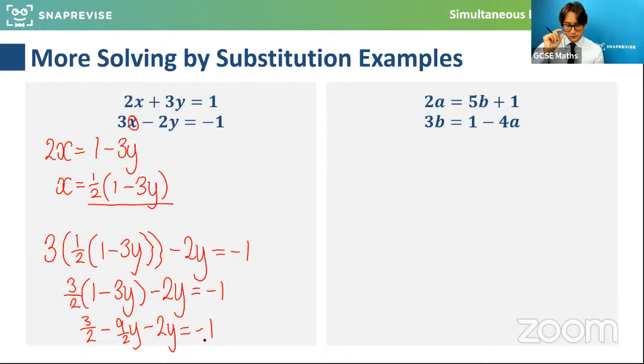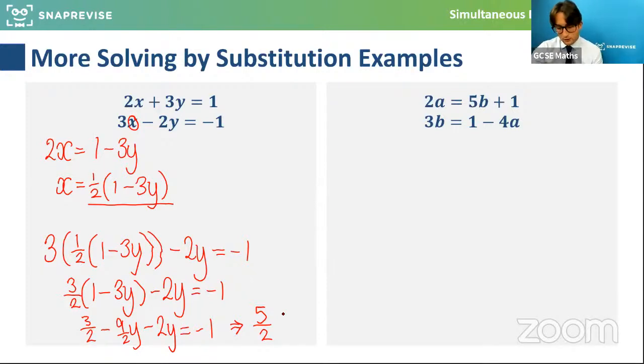So 3 over 2 times minus 3y is minus 9 over 2. So tidying this up, you could of course use decimals if you prefer, but the fractions will work as well. If I add 1 to both sides and collect the y's up on the other side, that means 5 over 2, and this is like minus 4.5 minus another 2, that's minus 6.5.